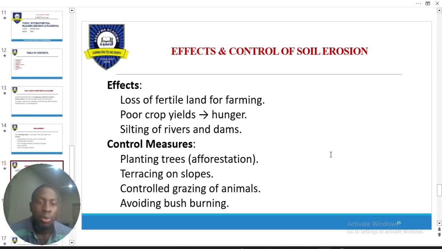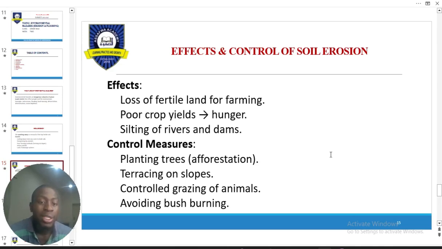These are the results of soil erosion, and there are control measures we can take to prevent them. Soil erosion can lead to loss of fertile land, loss of crops, loss of properties, and the rest of it. Now, how do we prevent it?